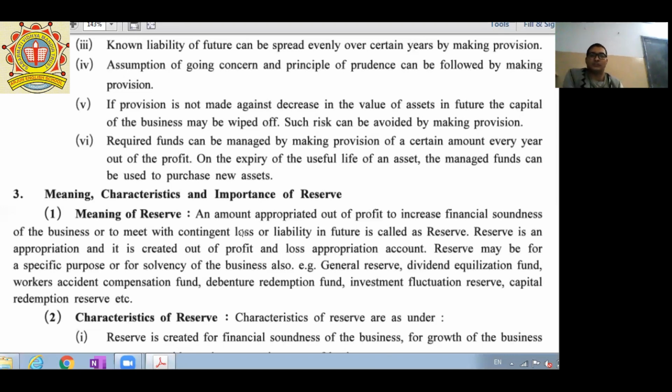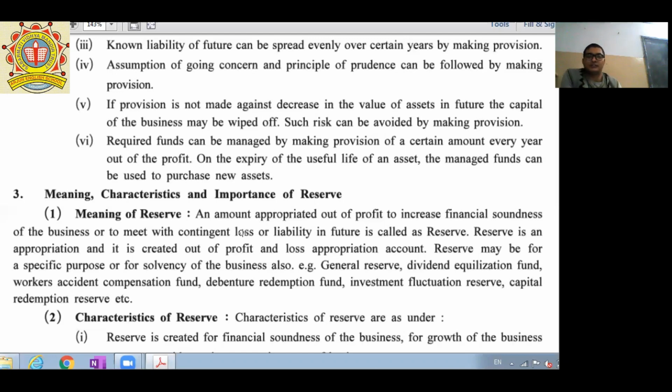Example, general reserve. So what is a general reserve? General reserve is maintained for common purposes. Second, dividend equalization fund. Third, workers accident compensation fund, debenture redemption fund, investment fluctuation reserve, and capital redemption reserve. Okay, so these are the examples of reserves.